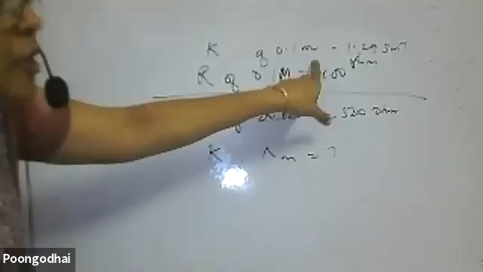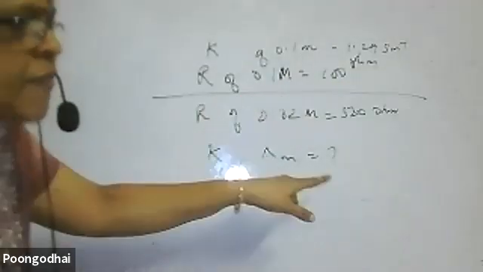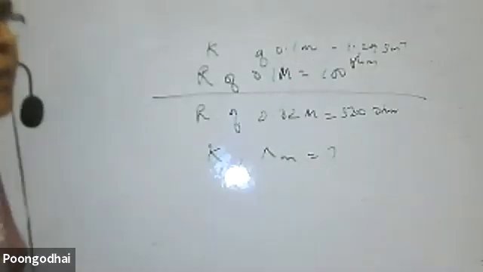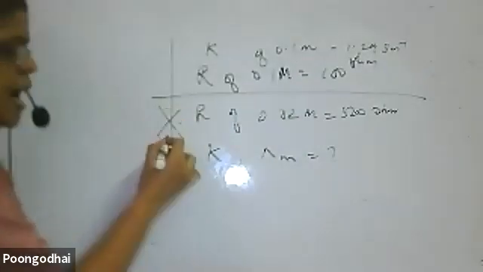I have to find out the cell constant. Using the cell constant and the resistance, I have to find out kappa. After finding out kappa, I have to substitute it in lambda m and find out lambda m. Clear? This is to confuse you. This is the way the question will be asked. Keep that in mind.